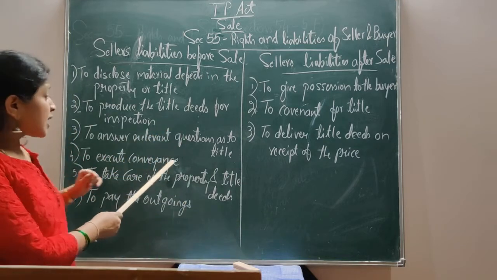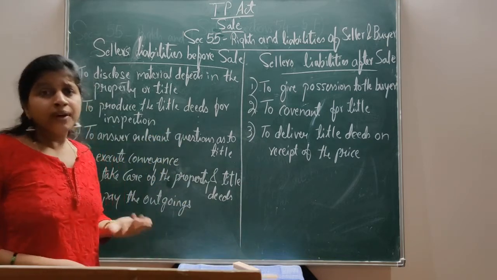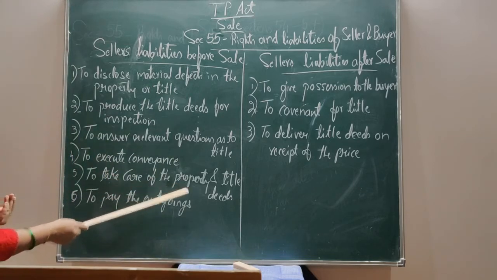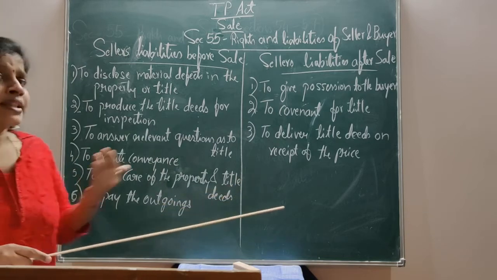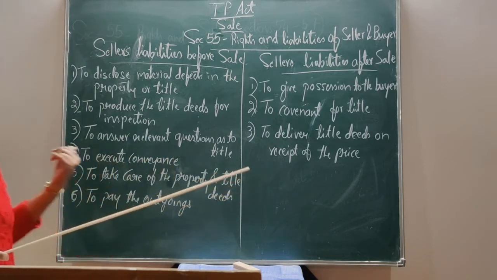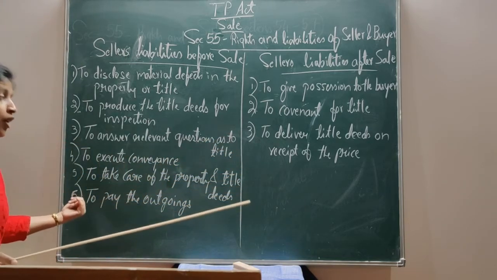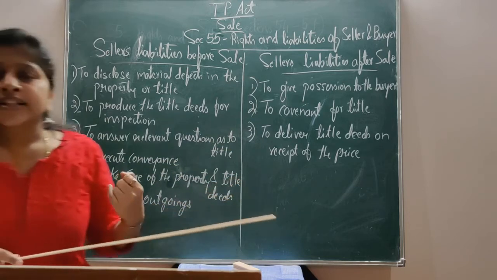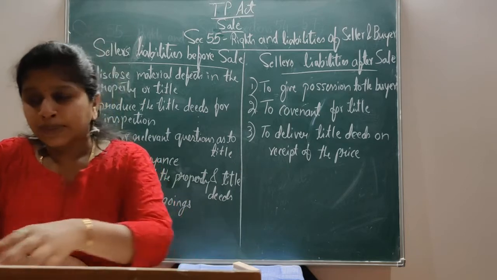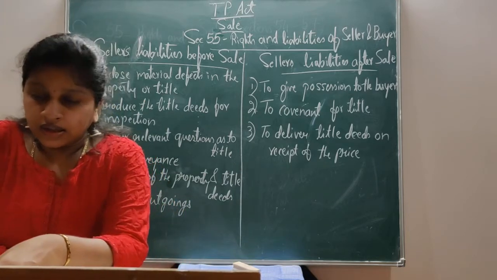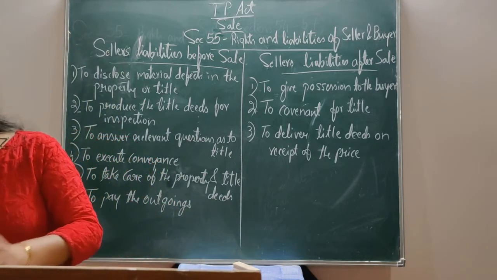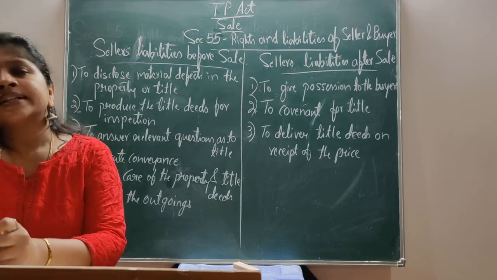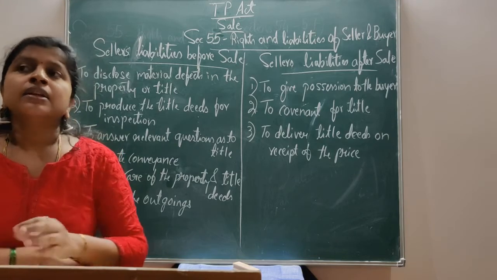And to execute the conveyance, which is a transferring of ownership from the seller to the buyer. He has to take care of the property and title deeds till the sale. It is a duty of the seller to take care of the property as well as the title deeds. And the seller has to pay the outgoings, that is, the public charges. These are all the seller's liabilities before sale.